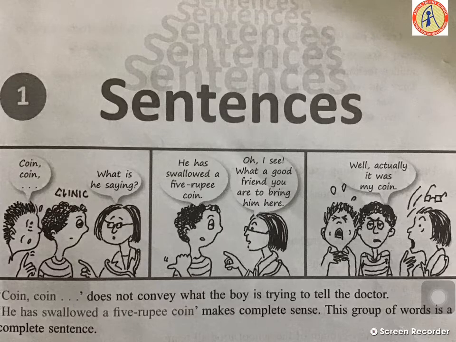Coin. "Coin" does not convey what the boy is trying to tell the doctor. The doctor was unable to understand what the boy is trying to tell. Then again the boy started speaking. He has swallowed a 5 rupee coin. It makes complete sense, means it gives complete meaning. This group of words is a complete sentence, means a meaningful sentence. Then the doctor understood what the boy is trying to tell.